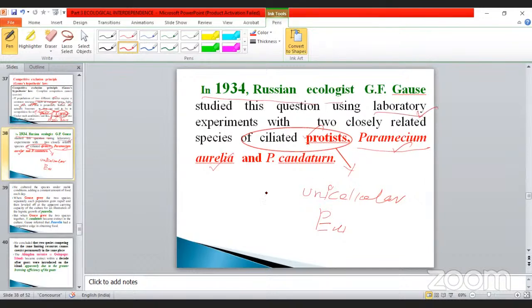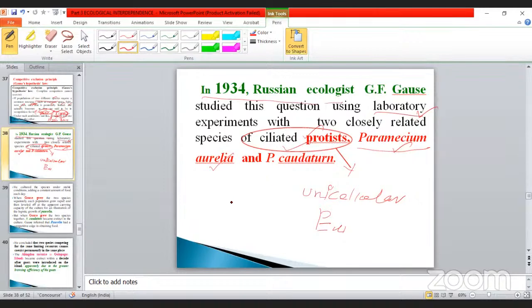Sometimes they may ask a question about competition. The competition laboratory experiment was done by one of the scientists called G.F. Gause in 1934. Sometimes they may ask this. The species chosen are called ciliated protista.